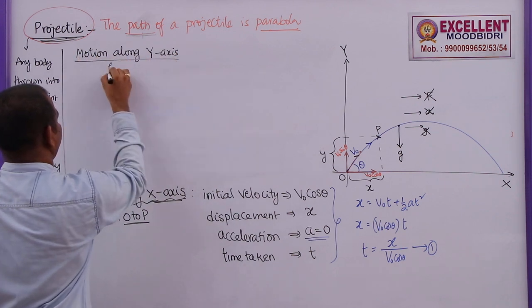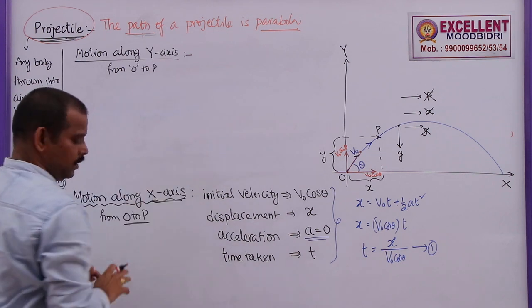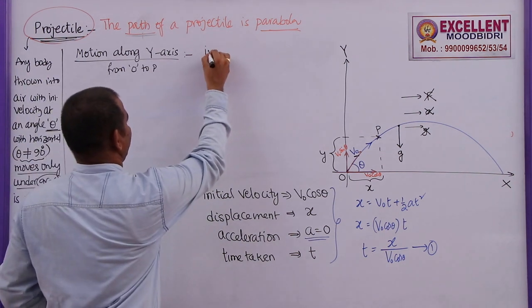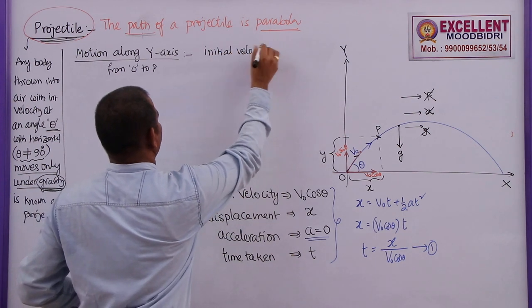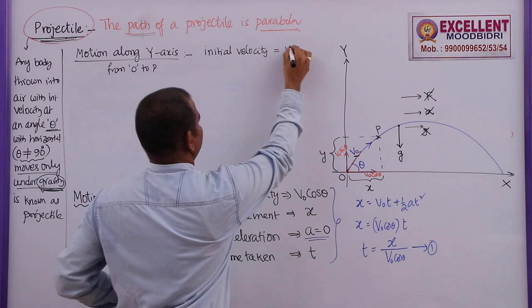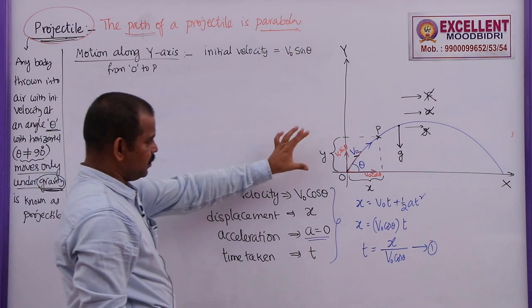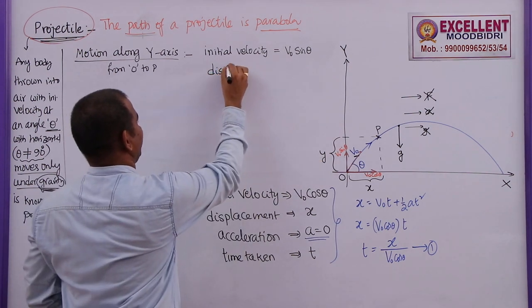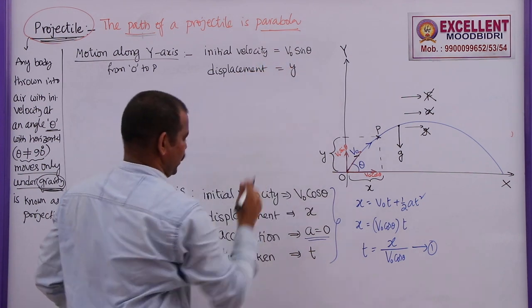This is also from O to P only. So, in this case, what are the known quantities? The initial velocity of this body along y axis is v naught sin theta. Displacement, I am denoting this with y. So, displacement along y axis is given by y.